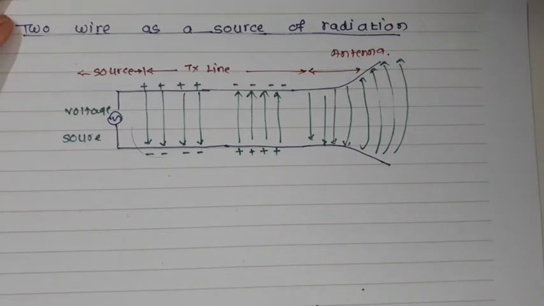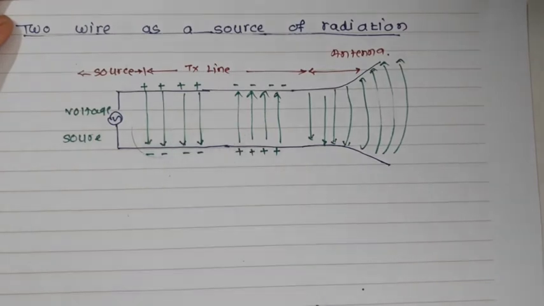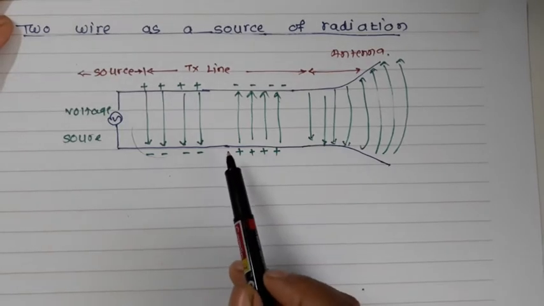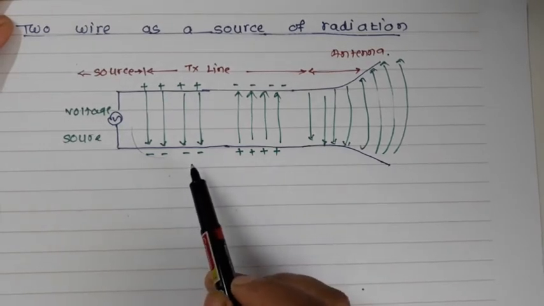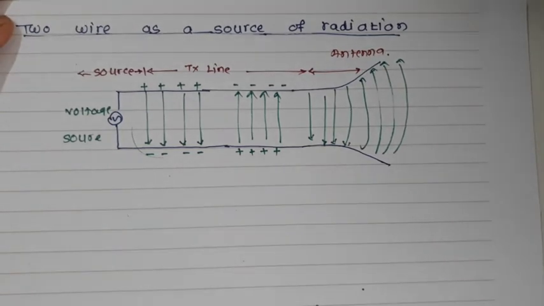When the voltage applied is sinusoidal, some part of the transmission line will have positive cycles, and on some part you will have negative cycles. This voltage will produce electric field between the conductors. At the voltage peak points, the electric field is maximum and shown as crowded lines at those points.